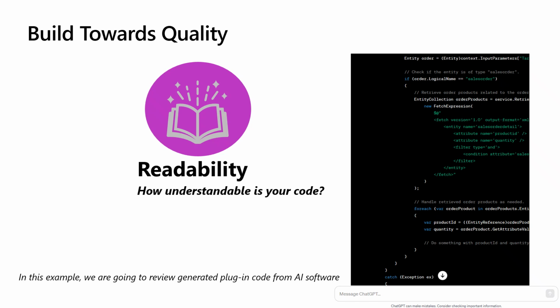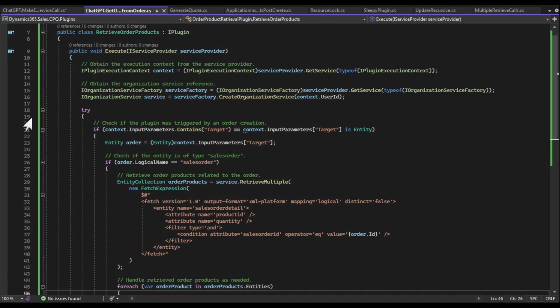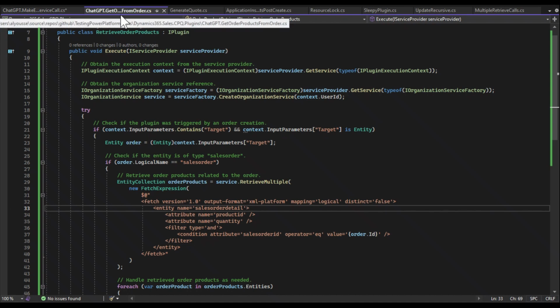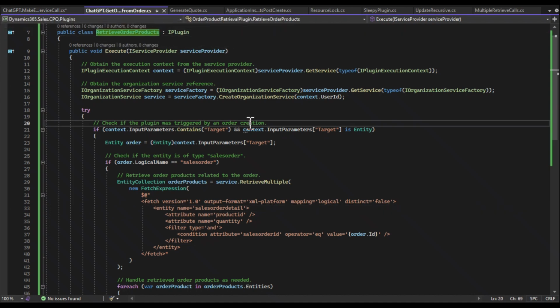Readability. How understandable is your code to other developers, to the project as a whole? Again, we're going to look at ChatGPT code and see how readable it is once it's been generated. Okay, so readability. How easy is it for another developer, for instance, to take your code and understand it, and if there was a bug, be able to quickly find it and address it? So again, we're going to look at ChatGPT generated code. This one's for retrieving order products.